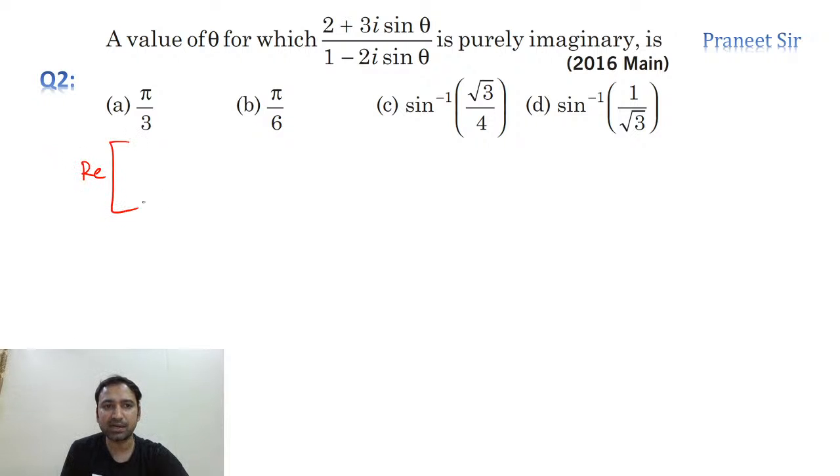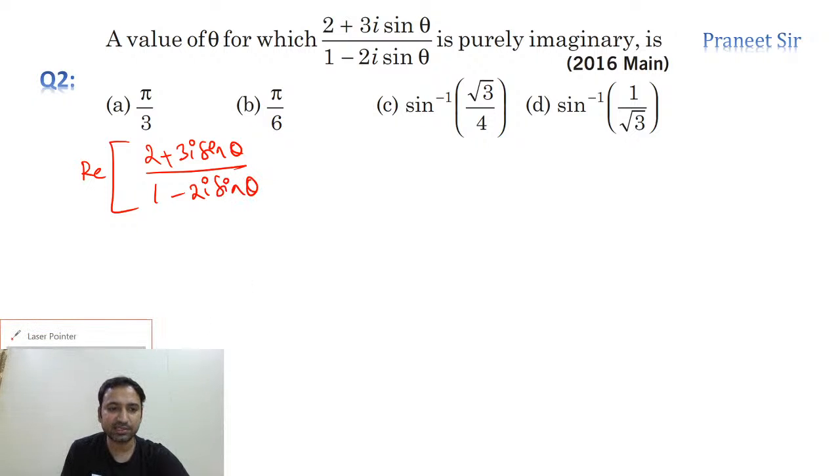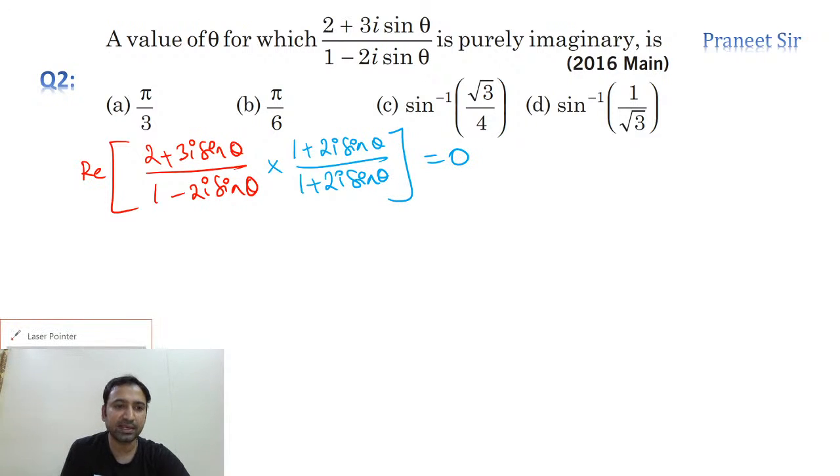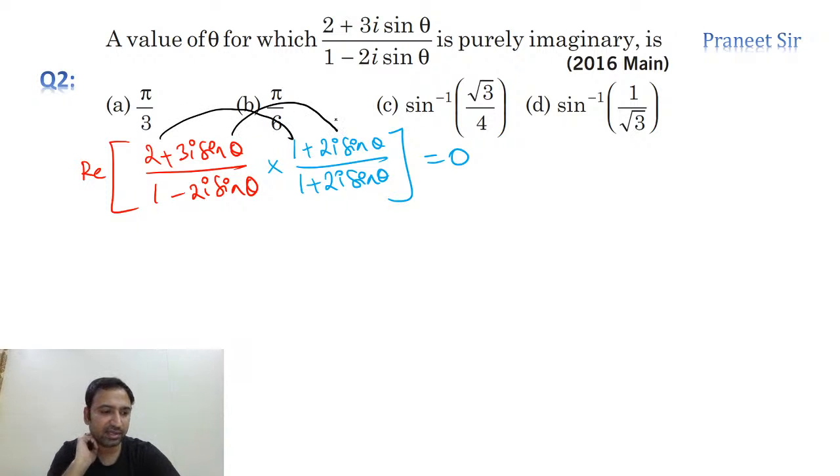Just calculate the real part of 2 plus 3i sin theta by 1 minus 2i sin theta. Everyone do this question. So we just need to rationalize it. Simply we just need to rationalize it. Exactly. Multiply and divide with the conjugate of the denominator, which is 1 plus 2i sin theta by 1 plus 2i sin theta. That's it. As we need only the real part equal to 0, real part we should equate it to 0. So to calculate the real part, real into real and imaginary into imaginary. That's it. Very easy question.